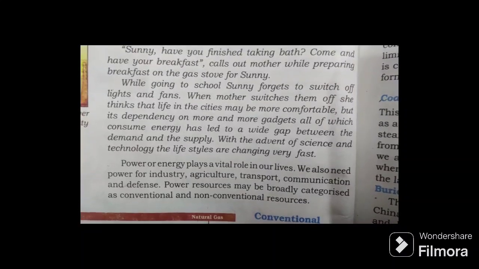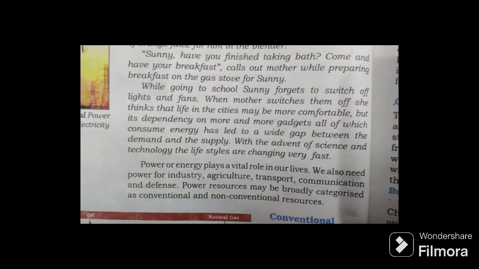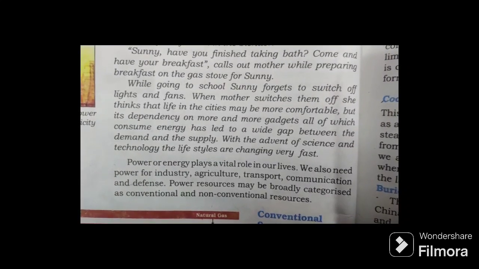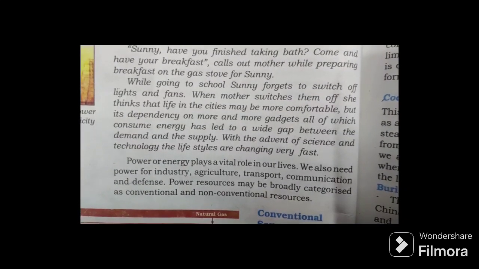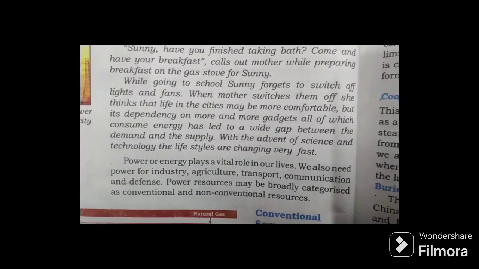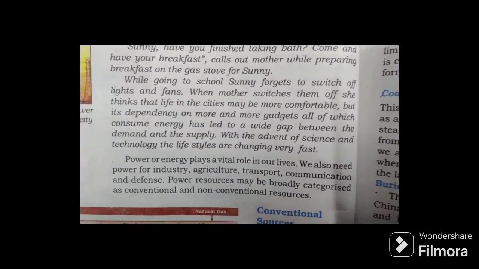Power or energy plays a vital role in our lives. We also need power for industry, agriculture, transport, communication, and defense. Power resources may be broadly categorized as conventional and non-conventional resources.